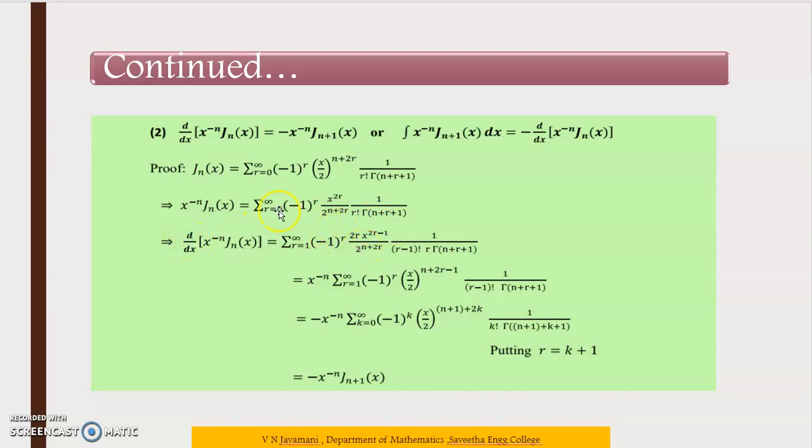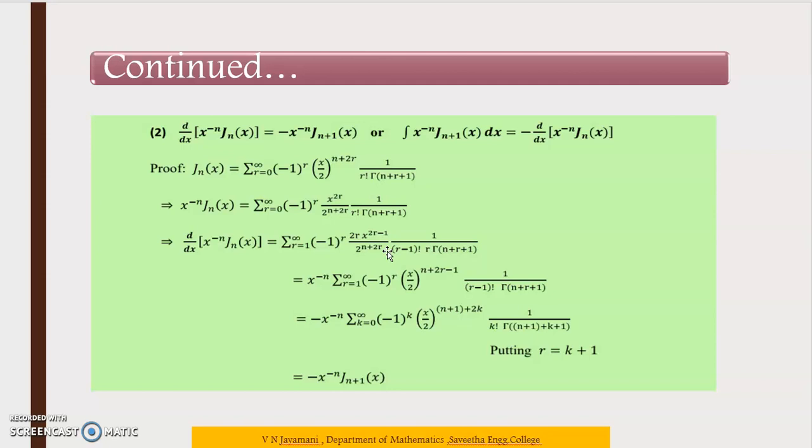Now differentiate on both sides with respect to x. Here we can write 2r into x power 2r minus 1 into 1 by r minus 1 factorial into r into gamma of n plus r plus 1. That is, r factorial can be written as r into r minus 1 factorial. So that r is written here, r into gamma of n plus r plus 1.